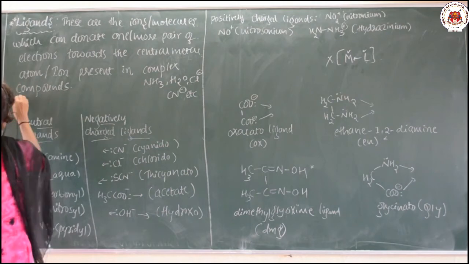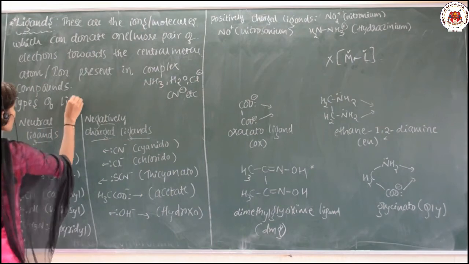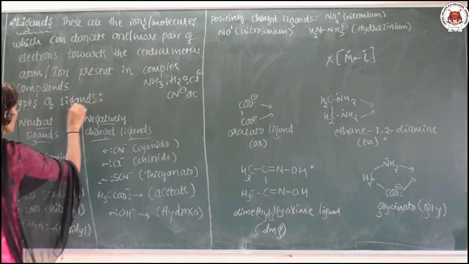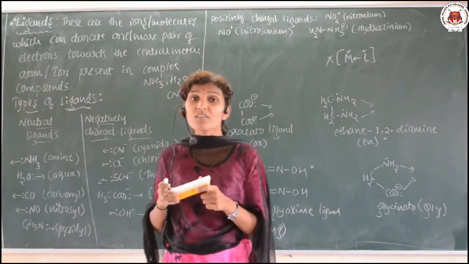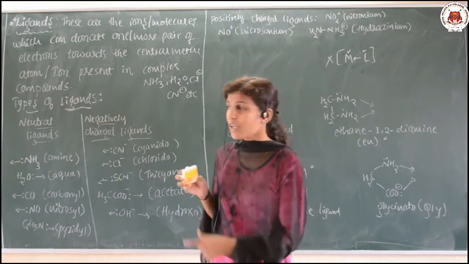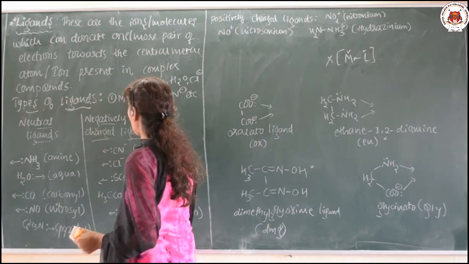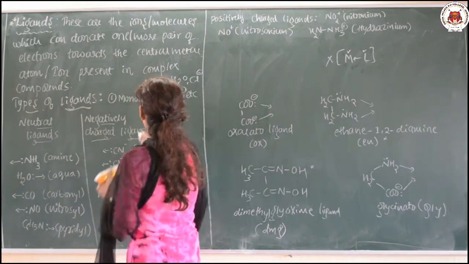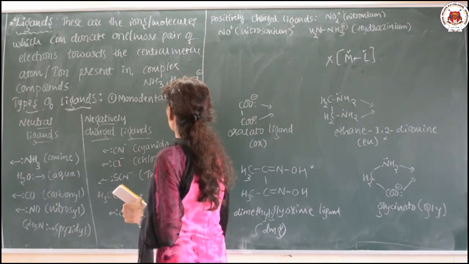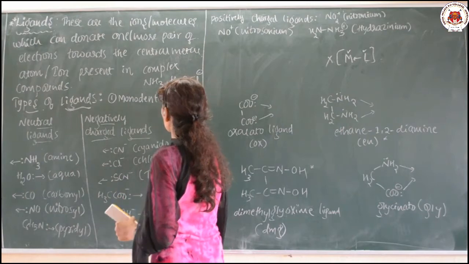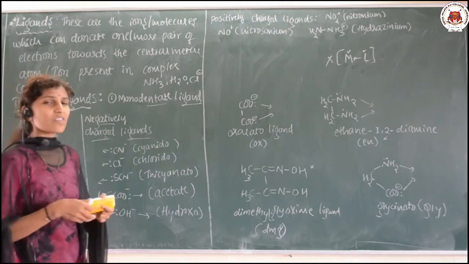So let us discuss the types of ligands. Types of ligands. The ligands are classified on the basis of what? On the basis of the ligating atoms. The first classification is monodentate ligand. The name itself indicates: mono means one.